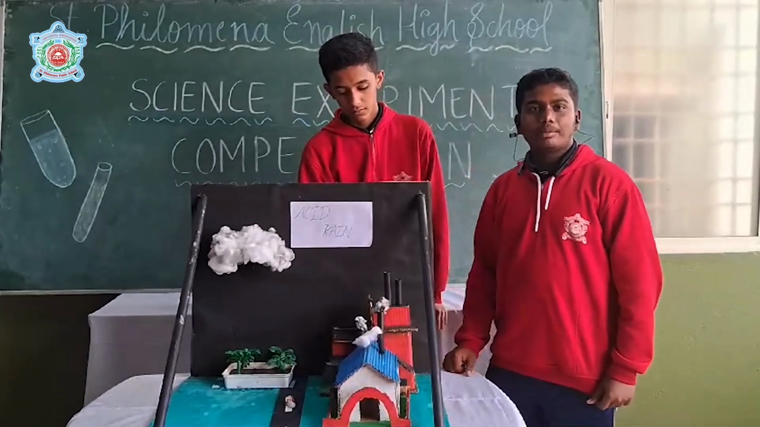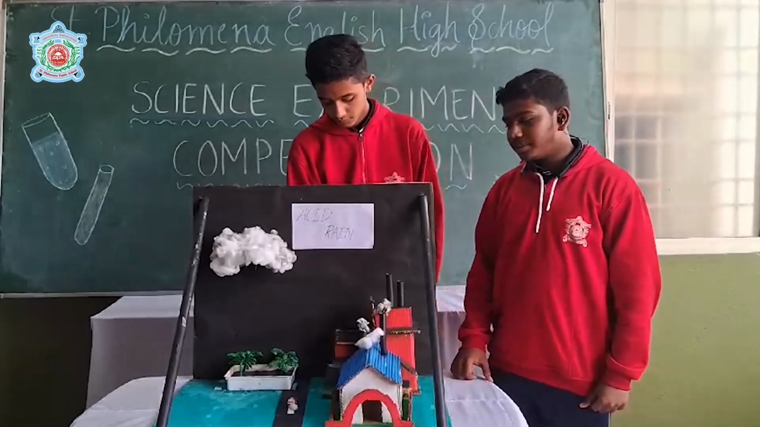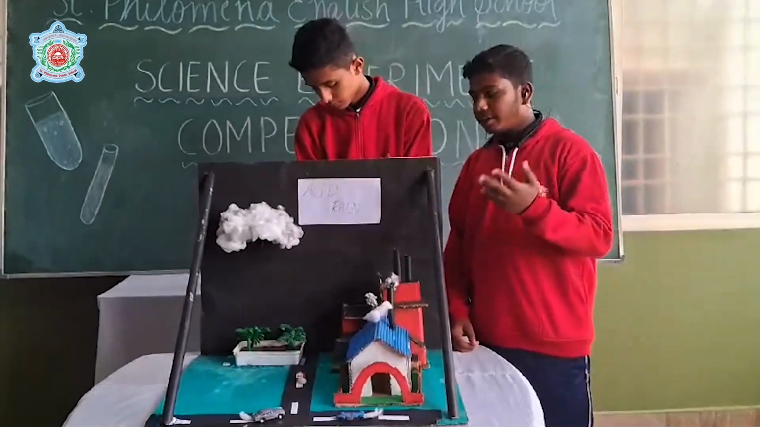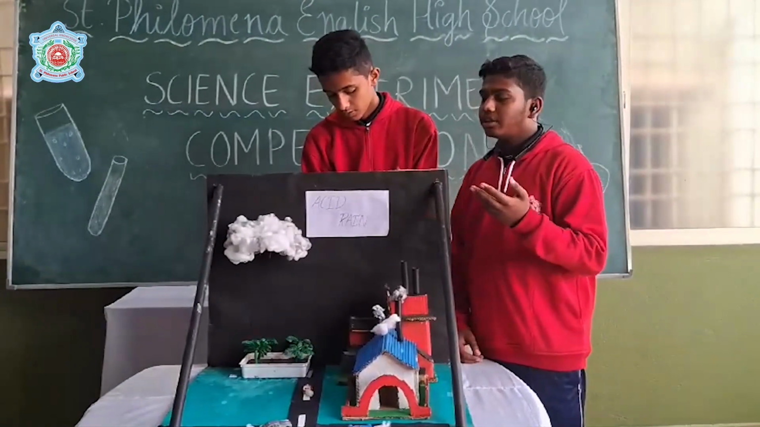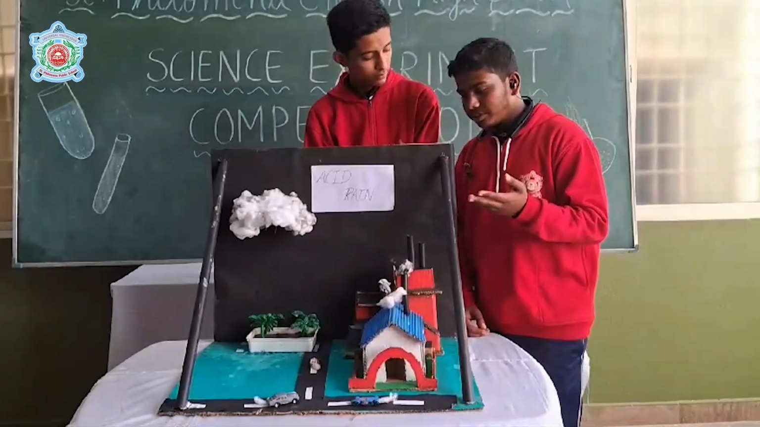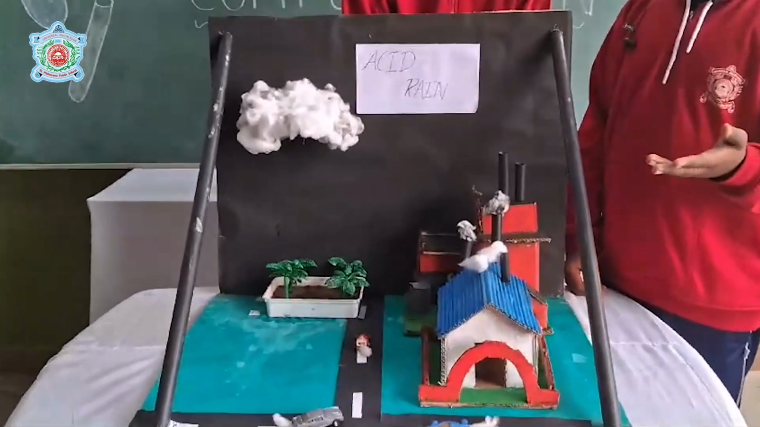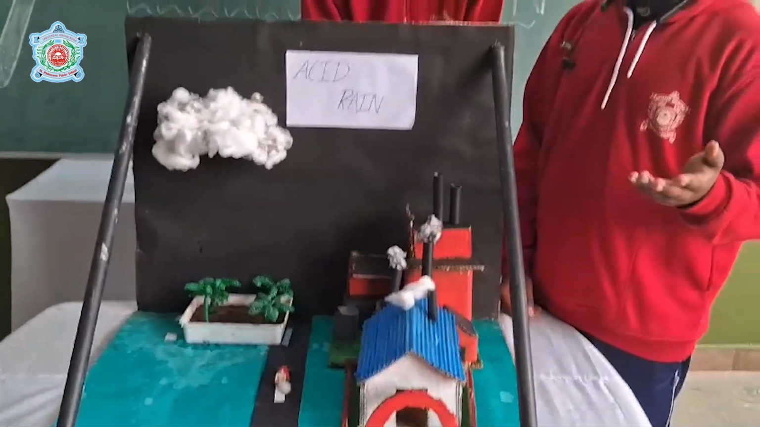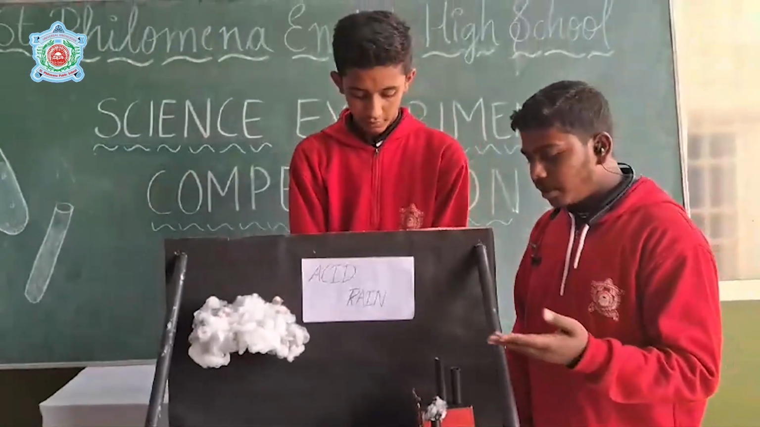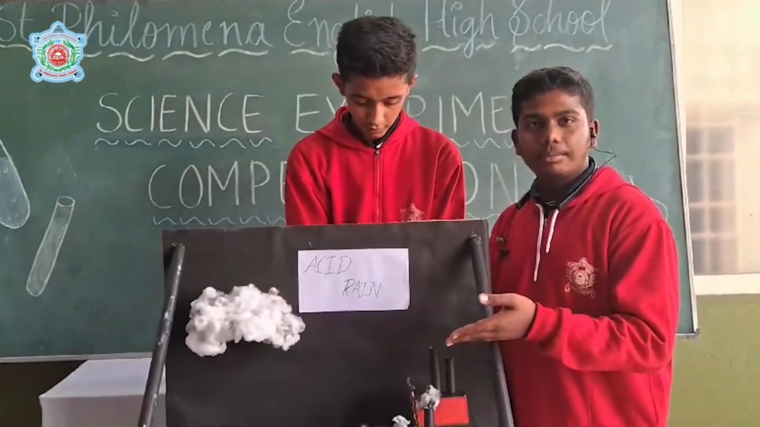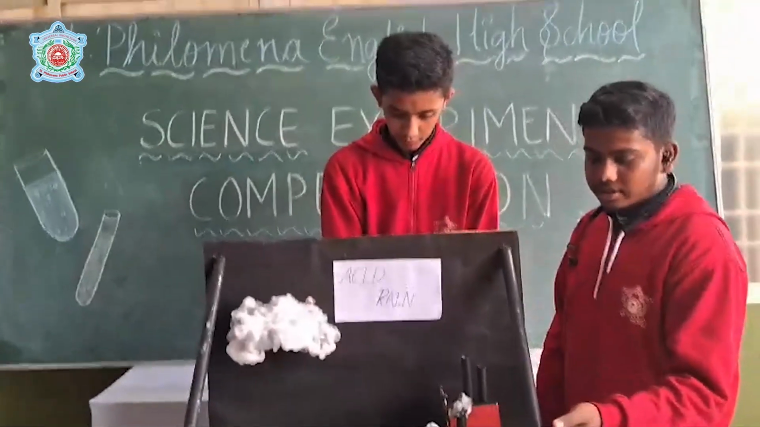Today I'm going to explain about acid rain. Acid rain is caused when pollutants mix with the rainwater in the atmosphere. The main pollutants are sulfur dioxide and nitrogen oxide. These pollutants often come from the burning of fossil fuels in nuclear power plants and vehicles.